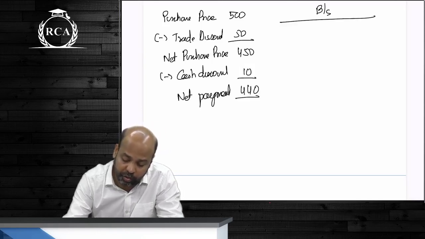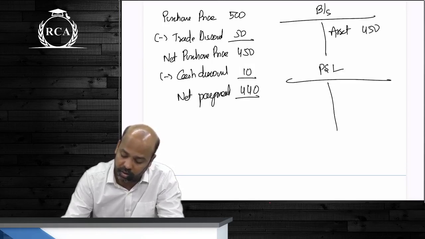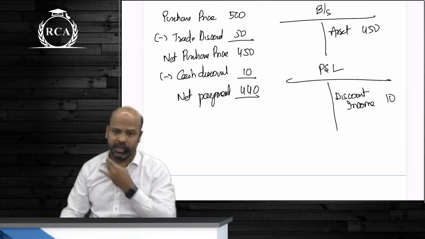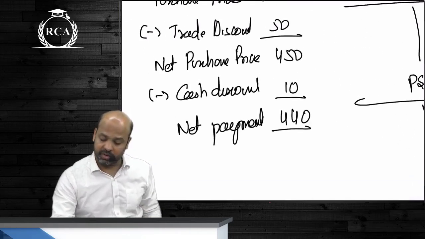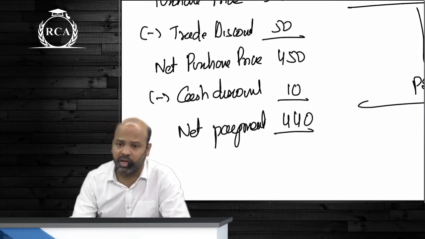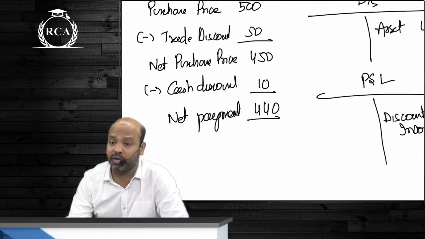In the balance sheet, you're going to disclose the asset at a price of 450. What will you do with that 10 rupees? You will show discount income in your P&L account as 10 rupees. Purchase price is 500, trade discount is 50, net purchase price 450, cash discount is 10 rupees, and the net payment is 440 rupees.